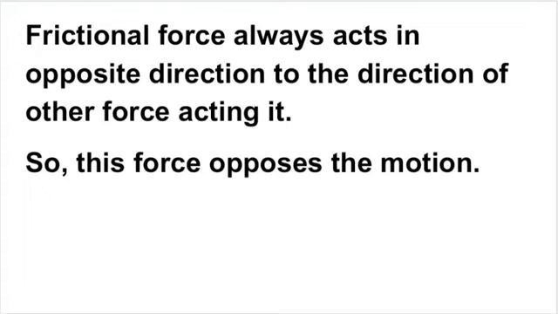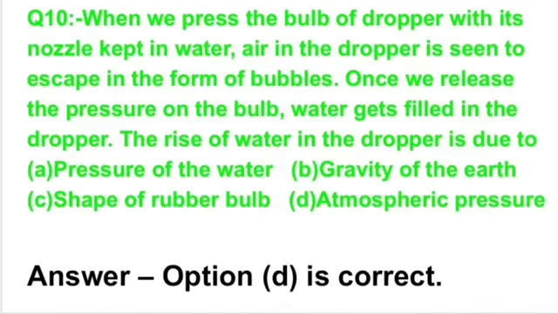In this case the frictional force is opposite to the gravitational force. So this force opposes the motion, because you know that the frictional force always opposes the motion of an object. So two forces are acting on the rocket: first is gravitational force and second is frictional force.